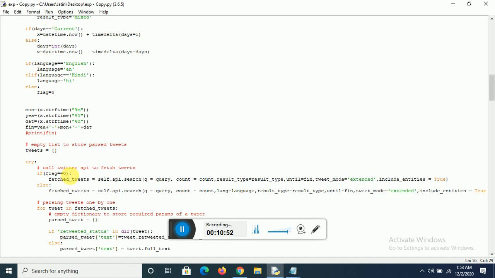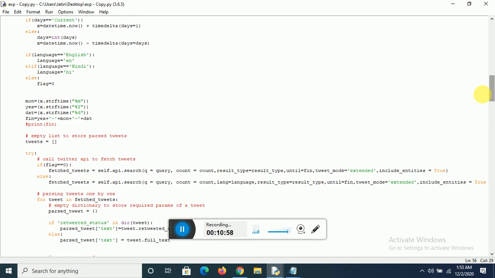So that means if the flag is 0, self.api.search with query, count, result type, until, again tweet mode extended and include entities too. If the flag is 0, that means the language was neither Hindi nor English, so it's the default: all languages are going to be fetched, so the language parameter is not included over here. Tweet mode extended means the entire tweet would be fetched, not just the first few lines, and all the entities would be included again.